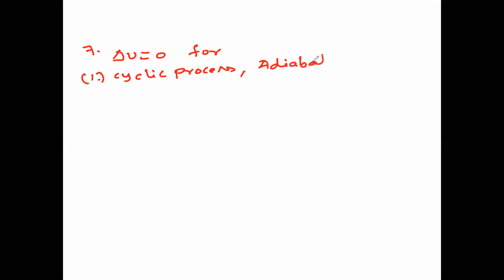Delta U is equal to 0, that is, the internal energy change is zero, for which option? First option, cyclic process, adiabatic process. Second option, isothermal and adiabatic.